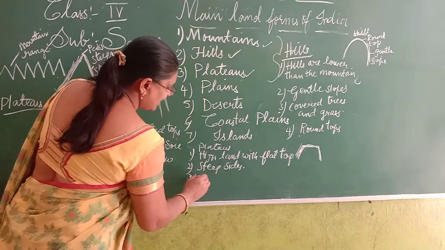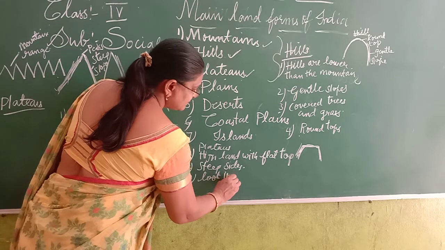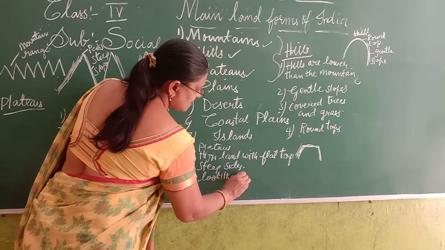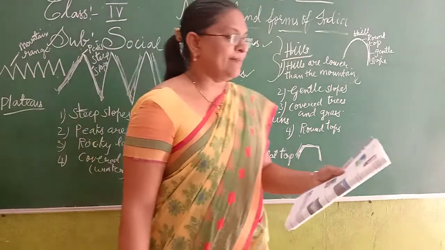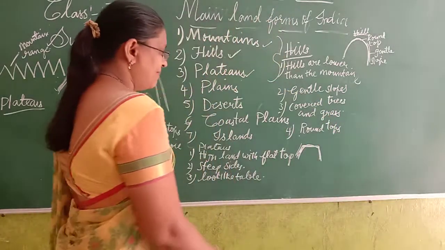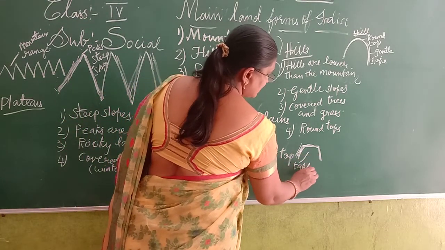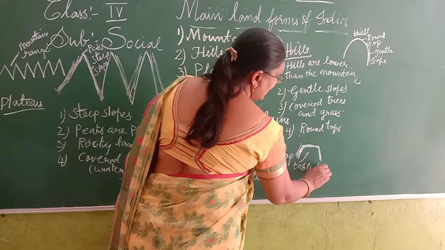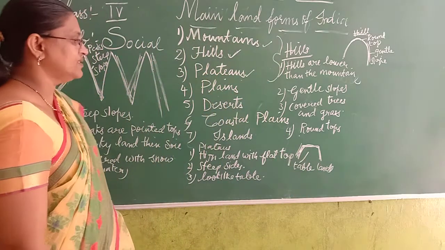They look like a table. They look like a table, and they are also called tablelands. So the plateaus are called tablelands. See, one more time I will explain about the plateaus.